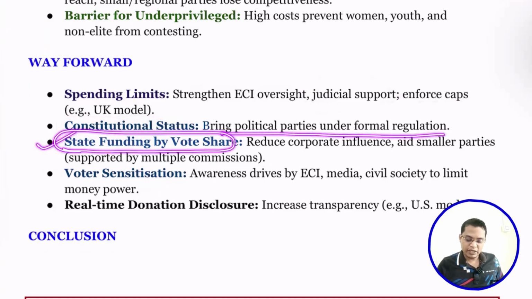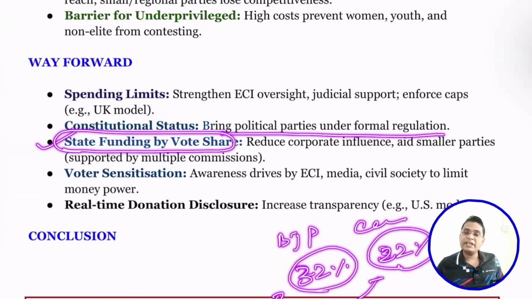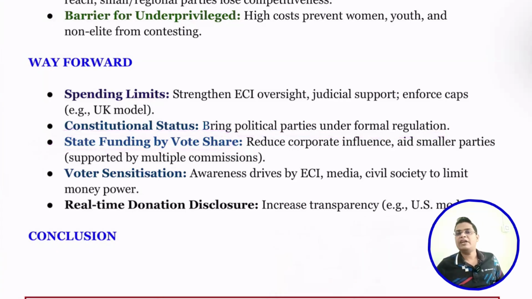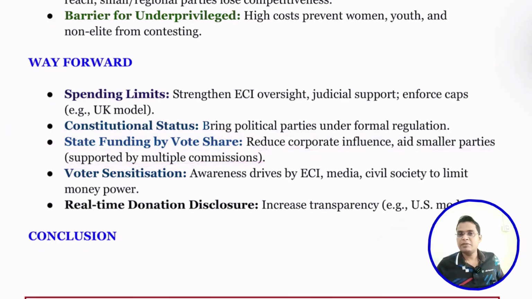For example, say BJP has 32%, Congress has 22%, and other parties have the rest. We can pay according to the percentage share of their vote as state funding. This reduces corporate influence and supports smaller parties, as supported by multiple commissions.